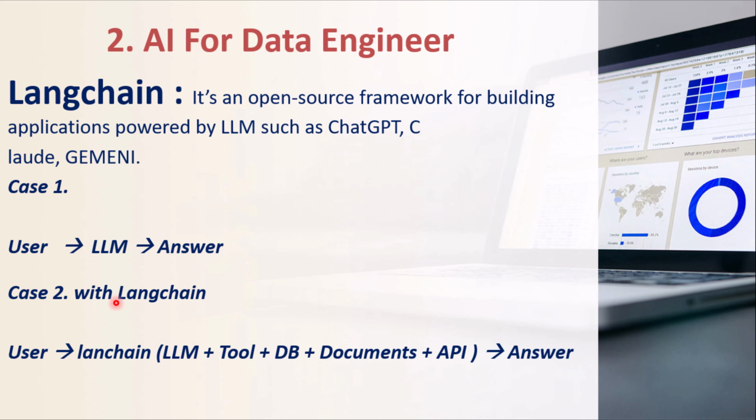By using LangChain, as you can see below, the user again asks the question to the LLM, but this time LangChain comes into the picture and checks not only the LLM, but also the tools, company database, documents, APIs. It will search all the places, and after that it will take the help of your LLM to generate a beautiful answer for you.